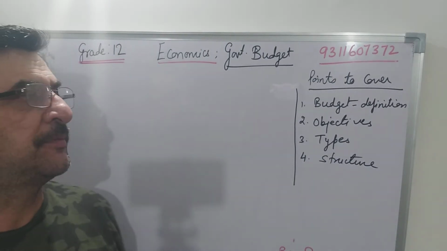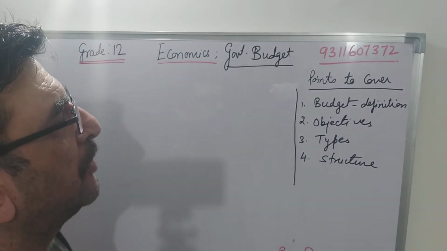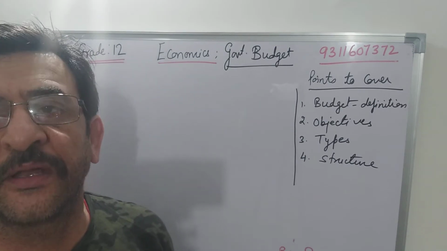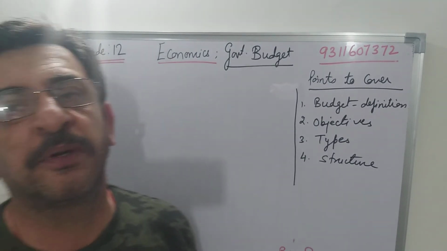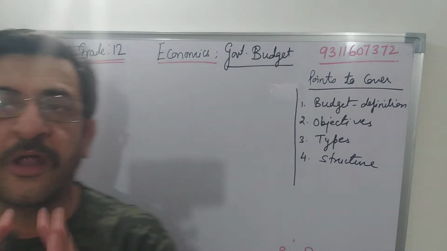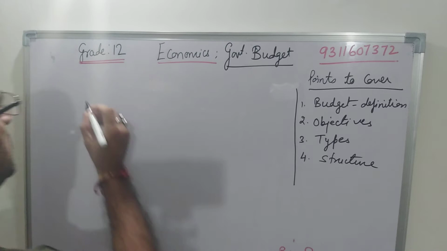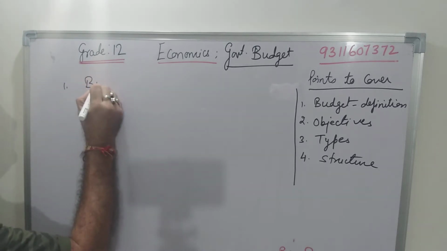Here in this chapter we are going to learn about budget, its definition, objectives, why the government is making this budget, then types of budget and then the structure, how it looks like. So first we'll start the topic with the definition of budget. So what do you mean by budget?